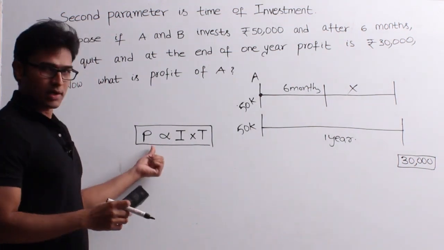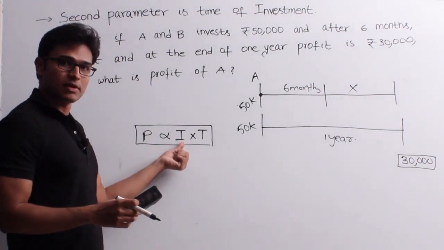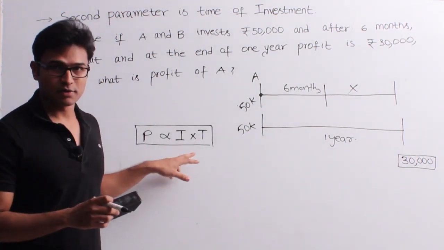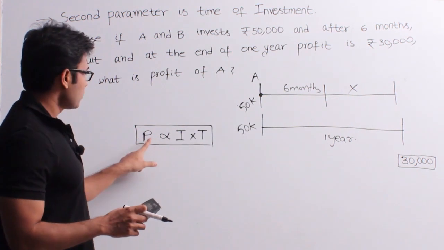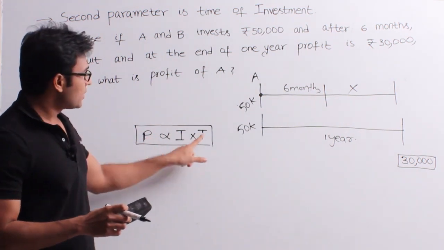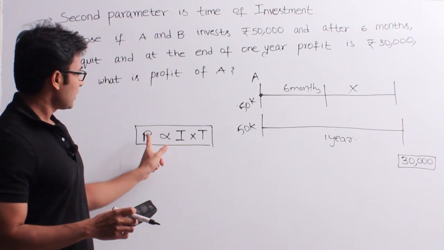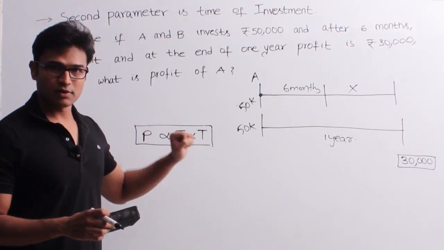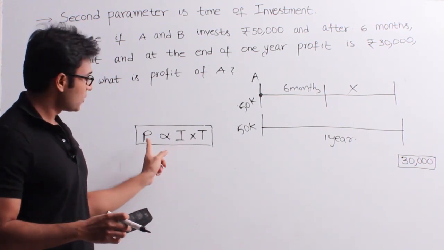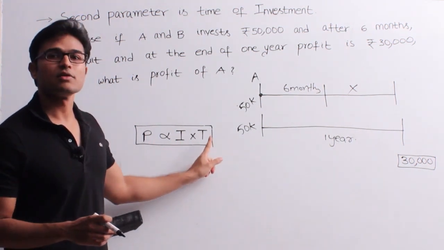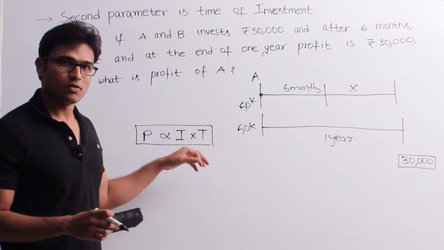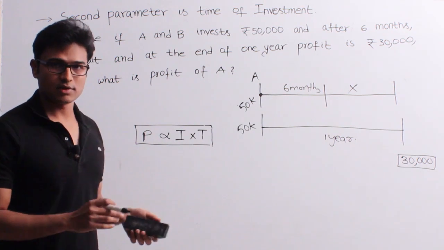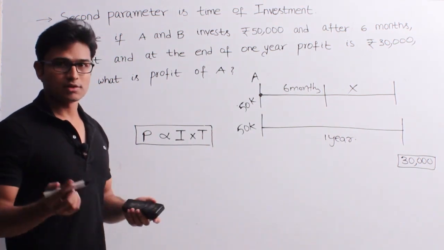So in the earlier case, in the last example, I gave you the case in which the time is constant. Therefore we have taken the profit as directly proportional to investment. Right? So in this case, if you observe it, the investment is constant. Therefore you can take profit to be directly proportional to the time of investment. Right? So in case both are given, then you have to apply both of them. So whenever such a question is given, you can use this relation and you can simplify it.